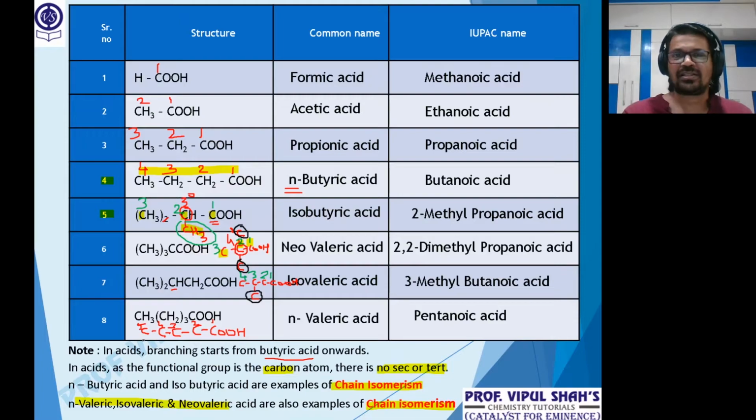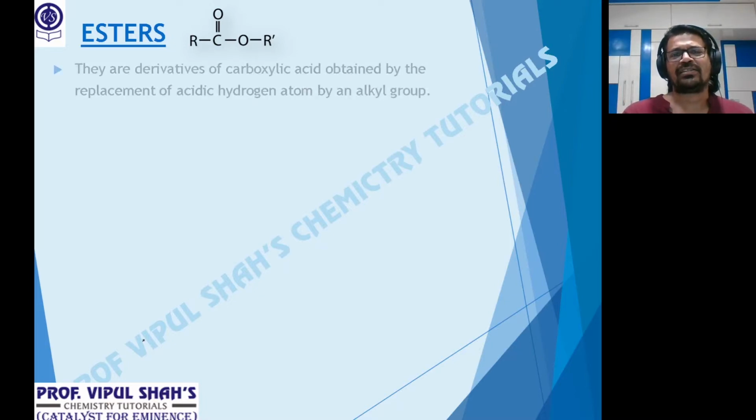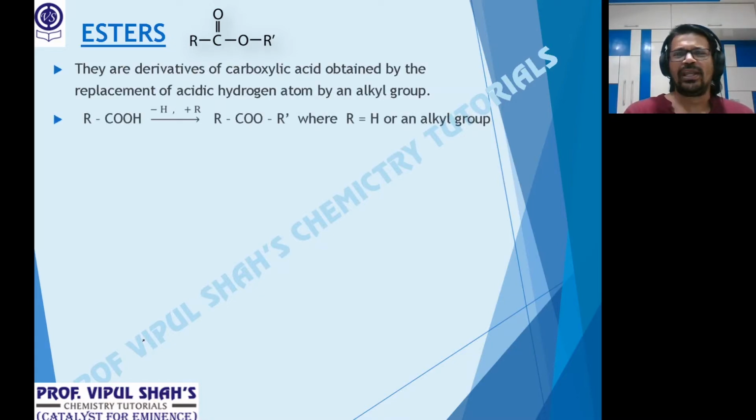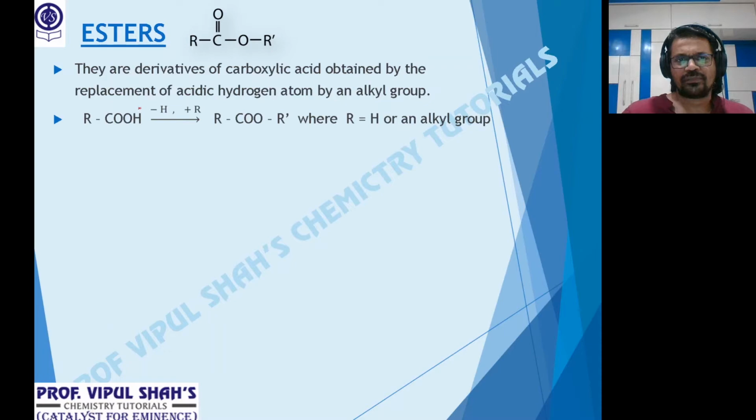Now we go to the next category, part of this only, with acids, with monocarboxylic acids, that's esters. Look at this. What are esters, everybody? Esters are actually derivatives of acids. And how do we get them? Just see here, please. This is carboxylic acid. This hydrogen atom, what we see here, this hydrogen atom, I'm circling.